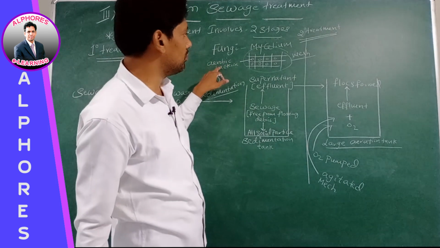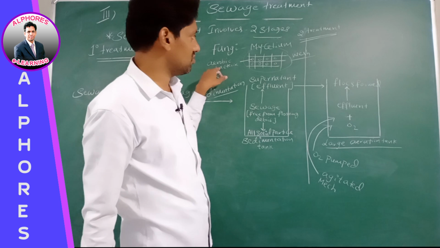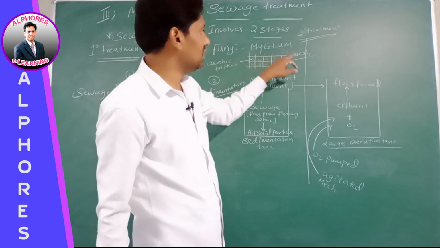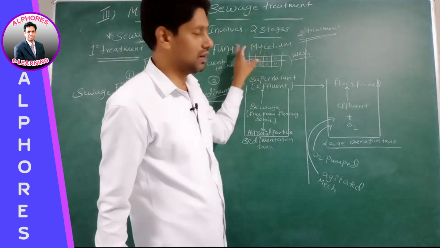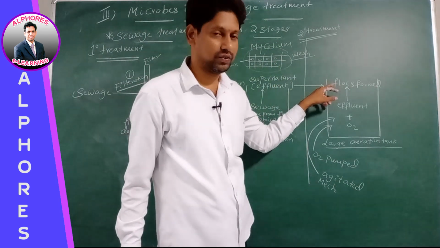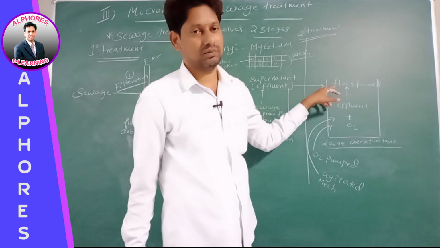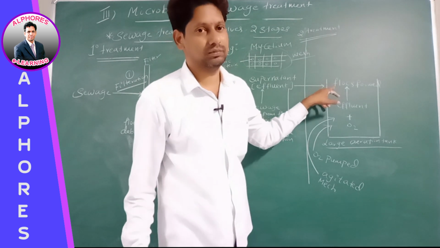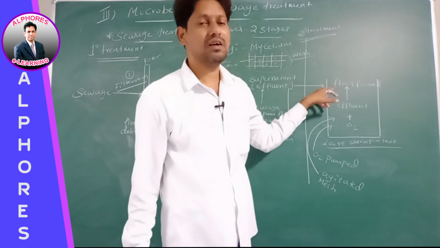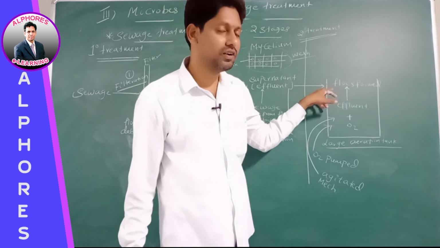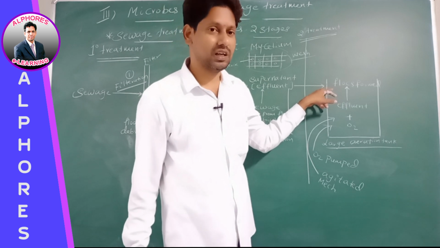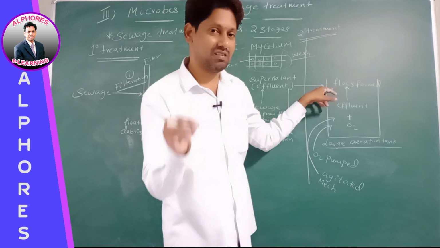This aerobic bacteria trapped in the mesh of the fungal mycelium forms the flocks. Is it okay? Therefore, what do flocks contain? The mesh of fungal mycelium with aerobic bacteria trapped in it.